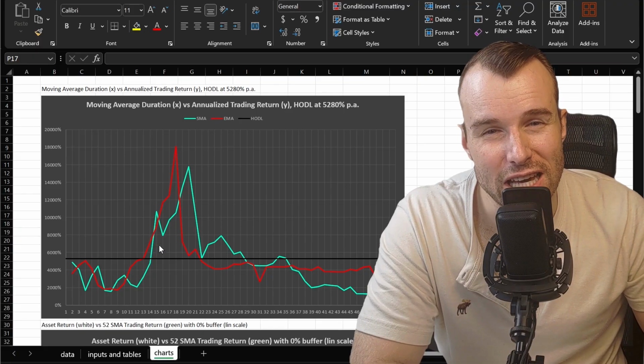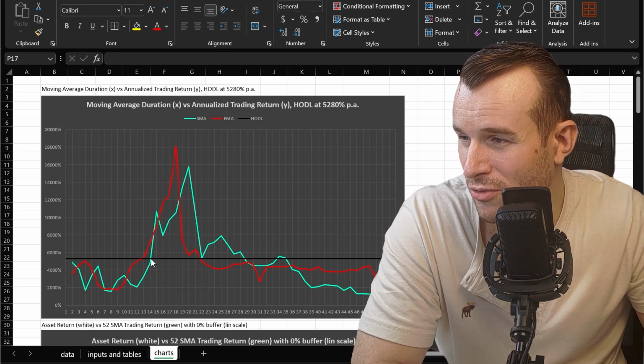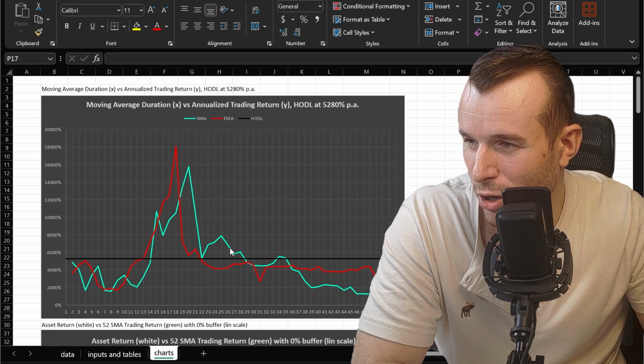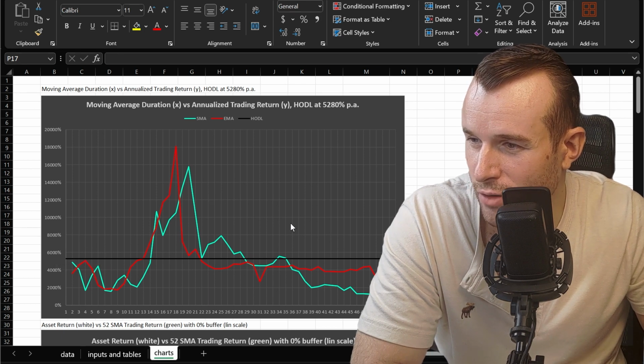And it's especially fascinating that this works with a lot of altcoins, not just Kaspa. Pretty much for any altcoin, we've got a moving average that works better than just buying and holding. Most of the time, the majority of moving averages outperform buying and holding. That's not the case for Kaspa, right? For Kaspa, we have to be more selective. We have to be above 14 days in duration and below 28 days roughly, otherwise we underperform. But very often we see most of the performances of the moving averages being above just buying and holding.